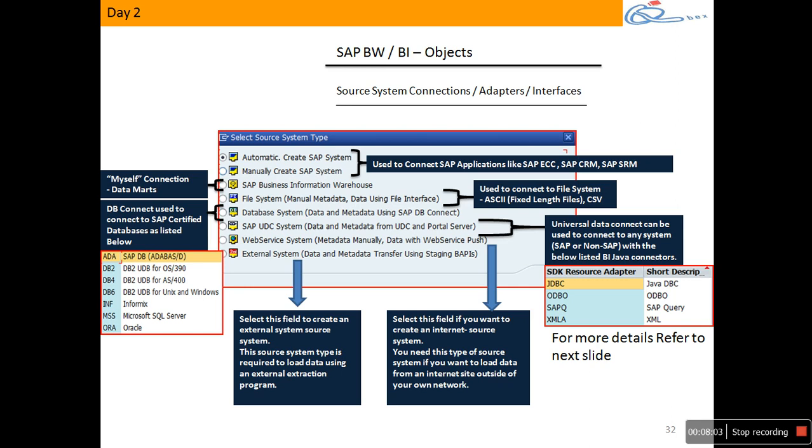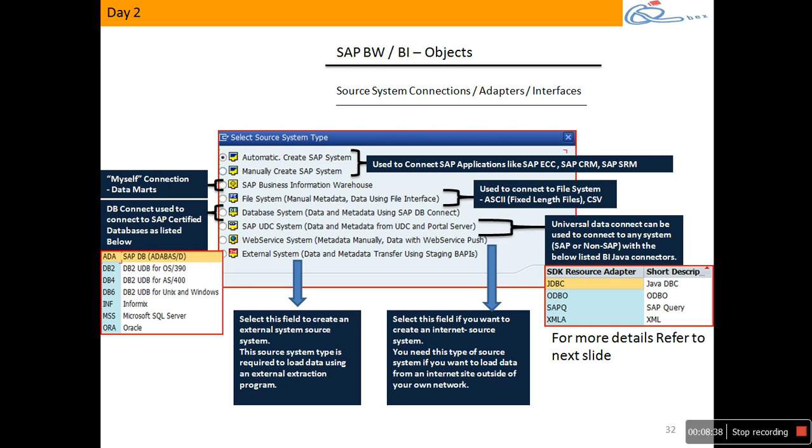Okay, boss, fine, good. The next connection we have is SAP Business Information Warehouse. We use this connection when you want the same BW server to act as a source for the same BW server. You can understand it like a self loop. So when do we use this? Okay, look at this now. Say in BW we have some data persistency objects. When I say data persistency objects, I mean objects which physically store my data. We'll have objects like InfoCube, ODS, master data, and objects like tables, what we refer to.